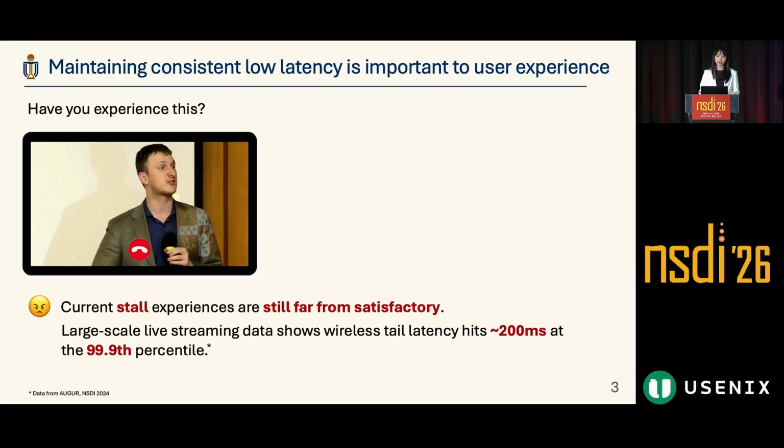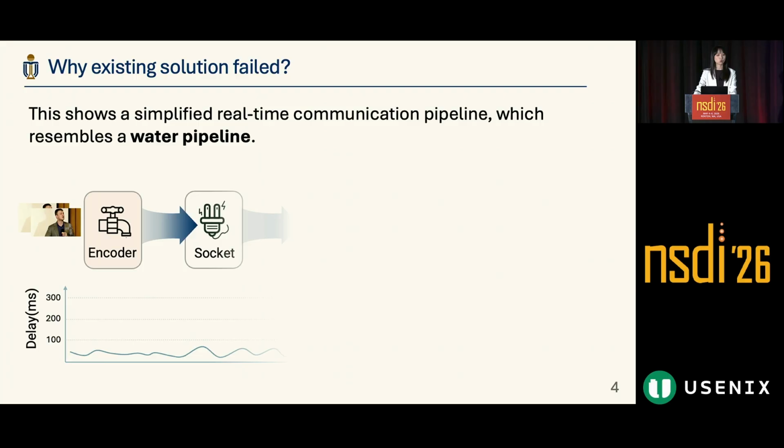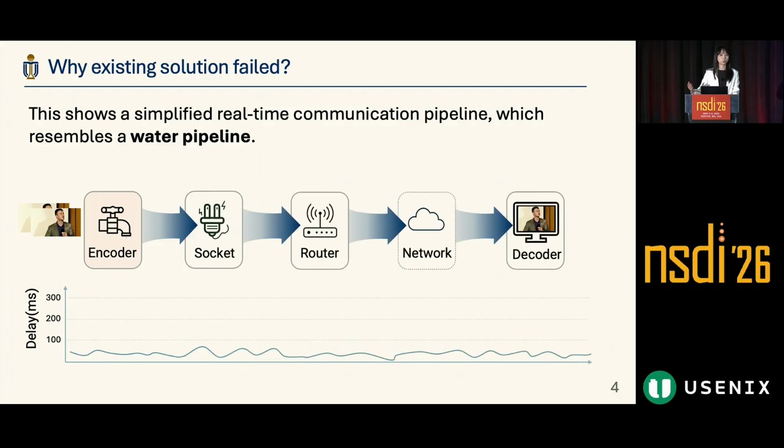Large-scale online data also shows that the 99th percentile tail latency is more than 200 milliseconds. The 99th percentile sounds like not that common, but in RTC, it means every 1,000 frames will experience a stall, and that means every 30 seconds. This is not acceptable. So here comes a question: after more than 20 years of development, why hasn't the stall issue been solved?